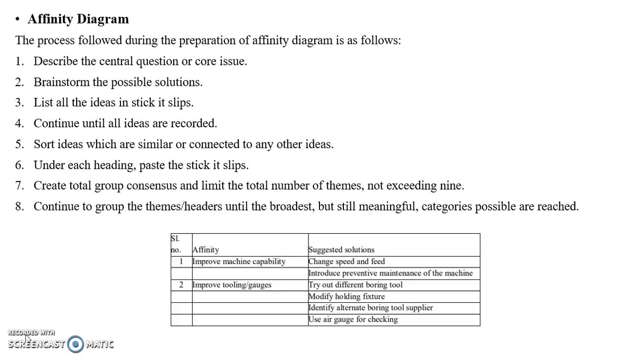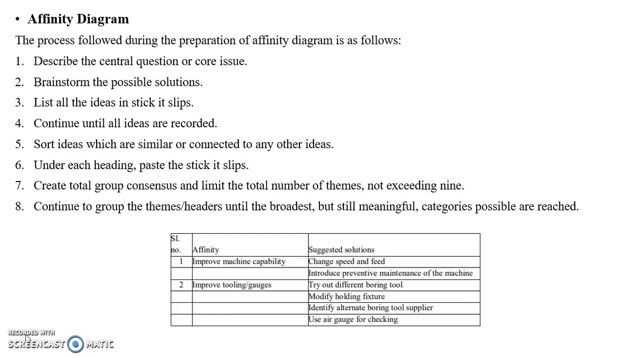The next step is to sort the ideas which are similar or connected to other ideas. You should find out the interrelationship between them, and you should group them together. Next step is to paste the stick-it slips under each heading. That means you have already grouped them into four or five groups. In that, the main core area will be pasted, and all the ideas including the core area will be stuck under that.